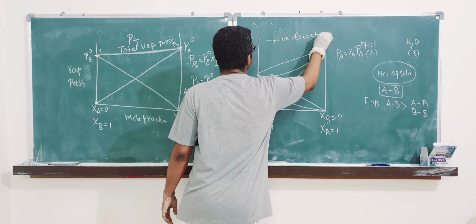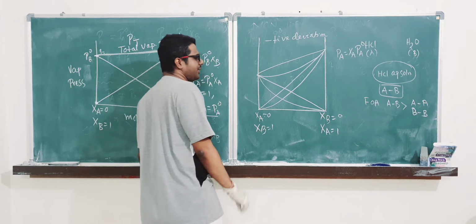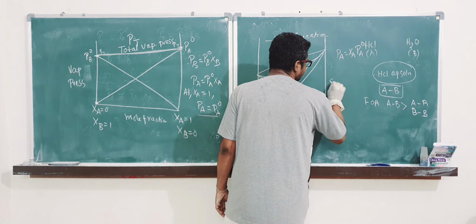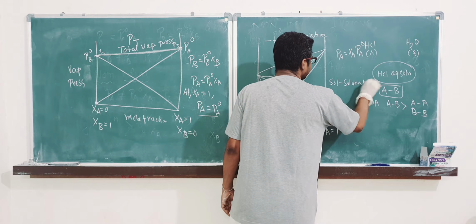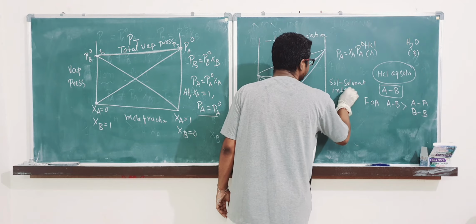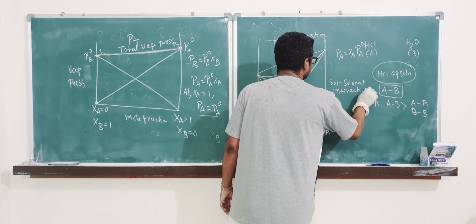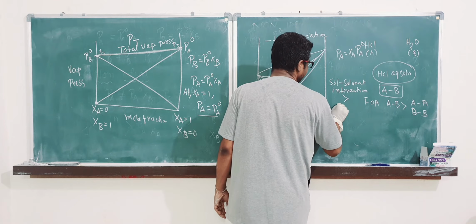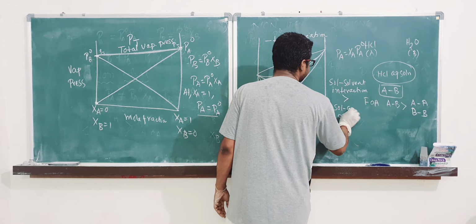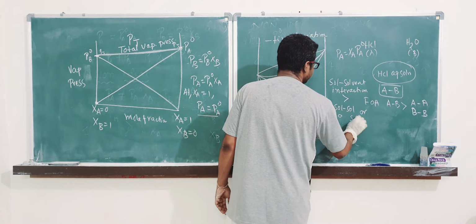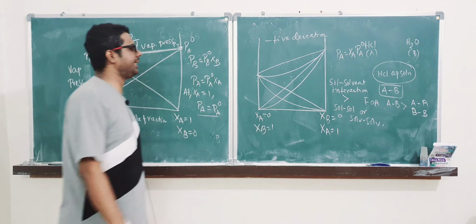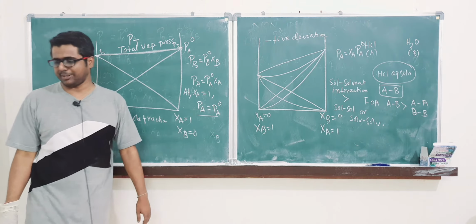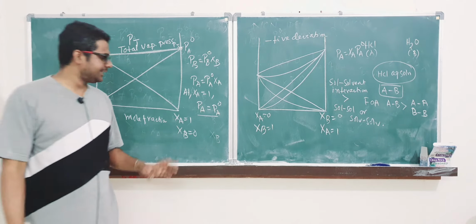In case of negative deviation, why is this happening? What you have to remember: solute-solvent interaction is much more than solute-solute or solvent-solvent interaction. Okay, solute-solvent interaction is much more. Let us see some examples.